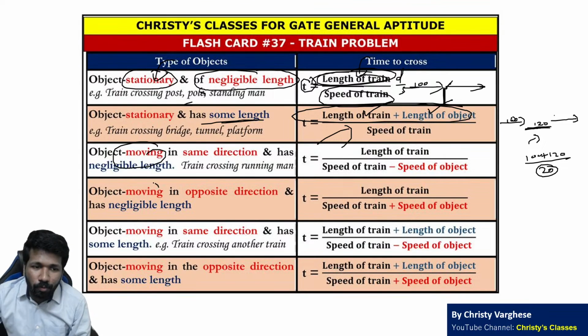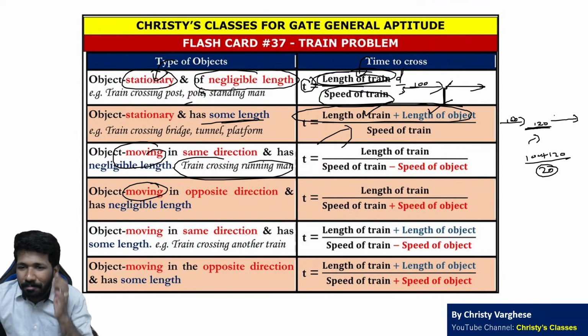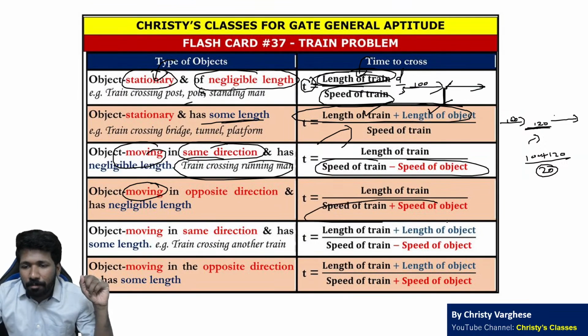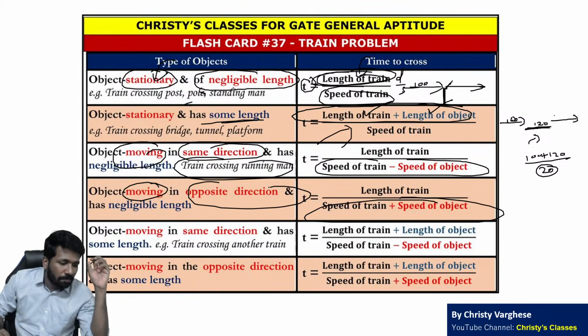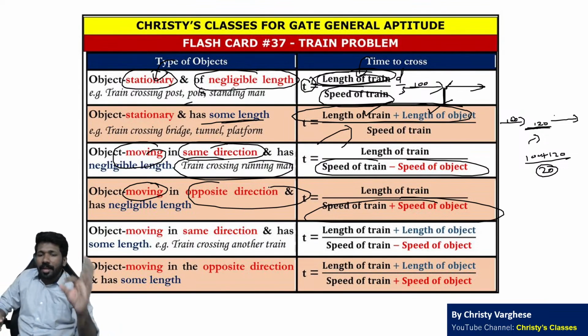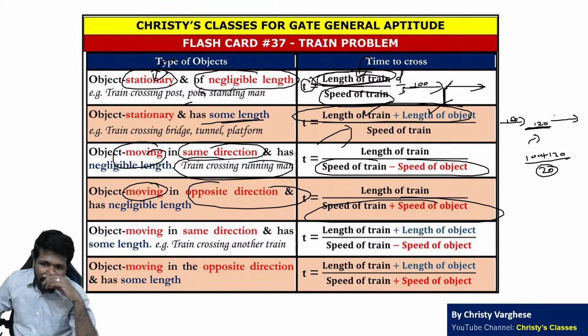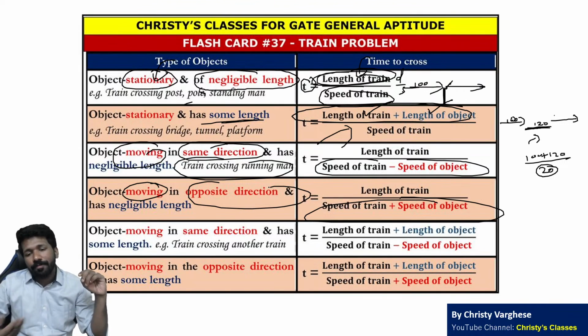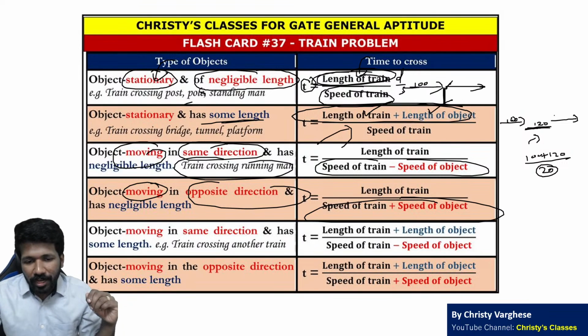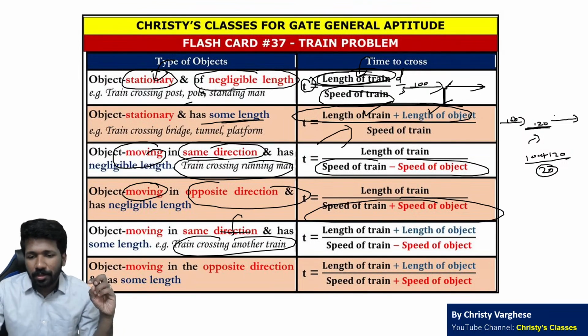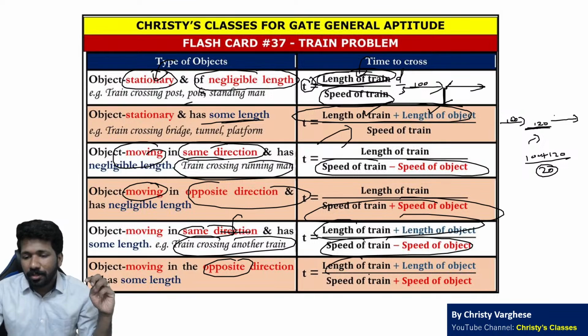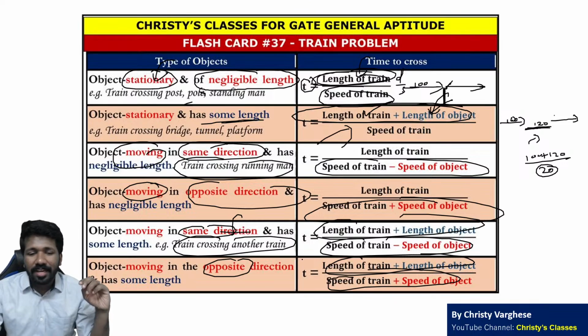But if the second object is moving, say a train crossing a running man, the speed will be the difference of speeds if it is the same direction, and the sum of speeds if it is the opposite direction. That concept is called the relative speed concept. Same direction, subtract speeds; opposite direction, sum of speeds. Now if a train is trying to cross another train, in the same direction, the length is added and the speed is subtracted, because it is the same direction. In the opposite direction, the length is added only, that is always added. But the speed will also be added, because in the opposite direction the trains support each other.